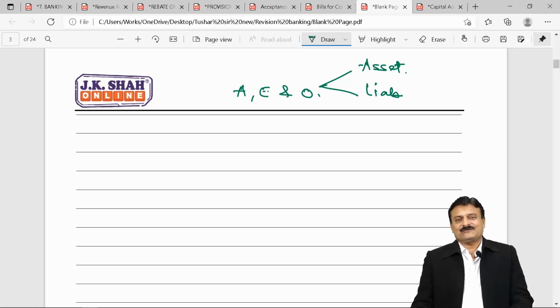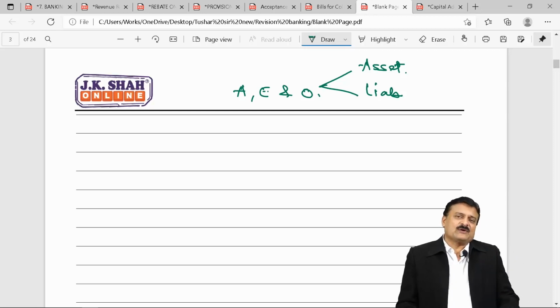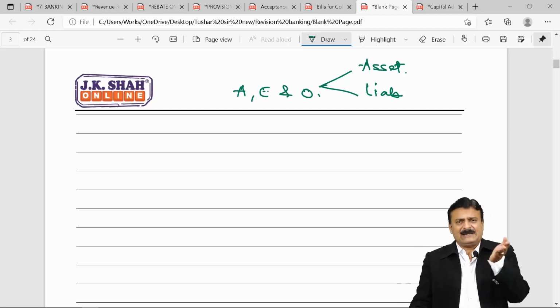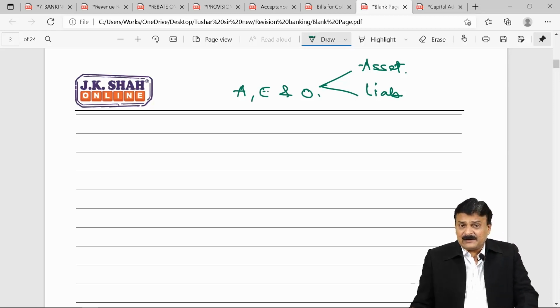What are the journal entries to be passed for dummy records? And which one will actually be in the main books? Of course, these are also in the main books itself. These are dummy. They do not have any impact on the final books. But one or two transactions are such which will definitely affect the final books.